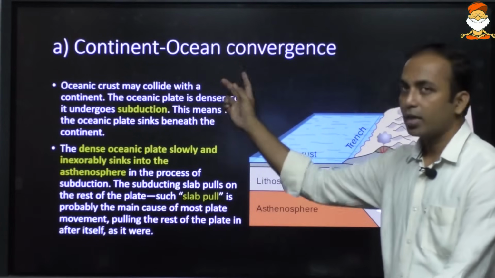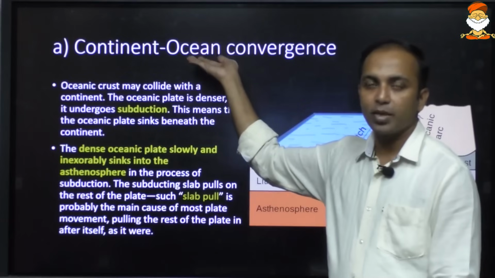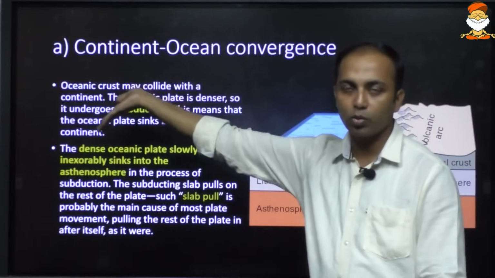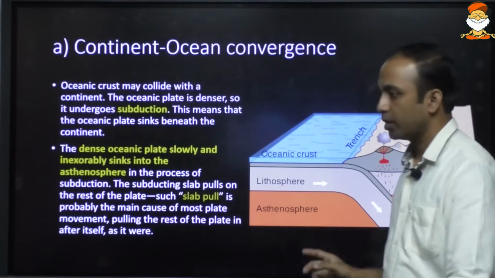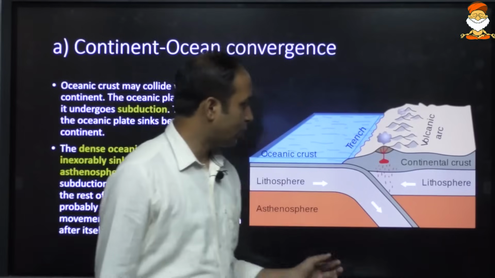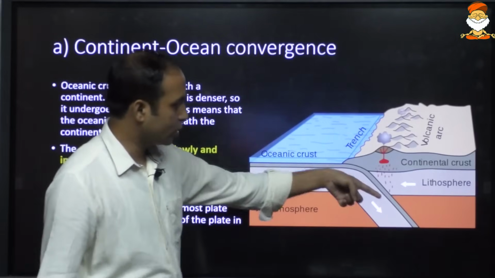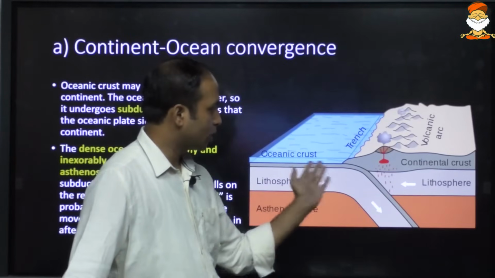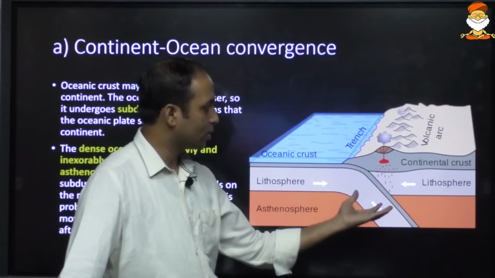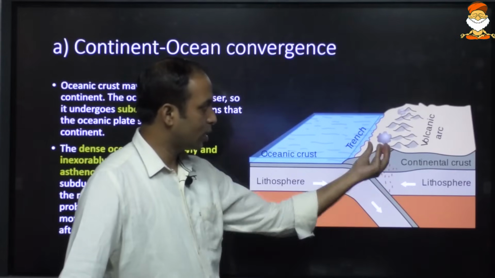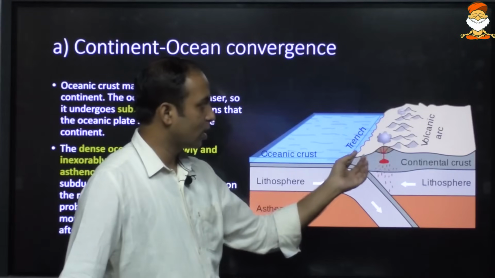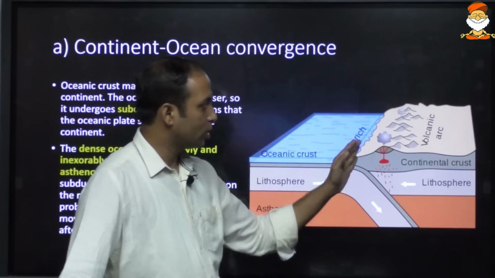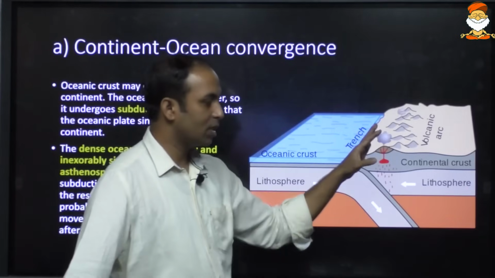So when a continental and an oceanic plate come together, we know the oceanic plate is denser as compared to the continental plate. So the oceanic plate is going to sink down, into the interior of the earth. In the interior of the earth it is hotter, so the oceanic plate is going to melt, and this molten magma will rise up on the other side of the continent, giving rise to volcanic mountains.